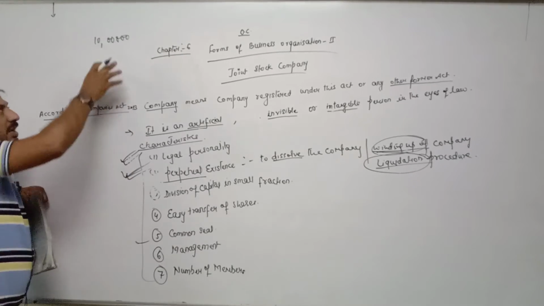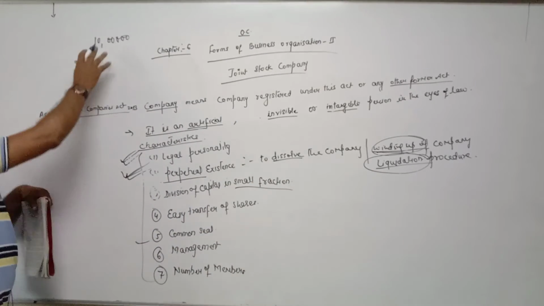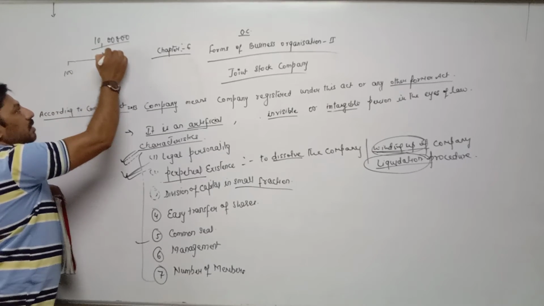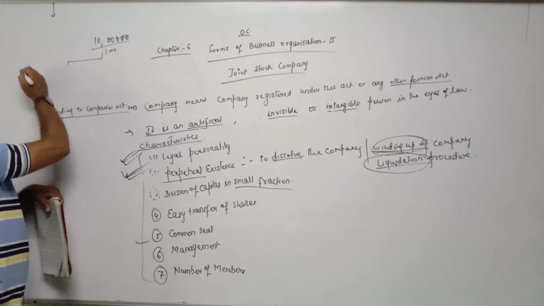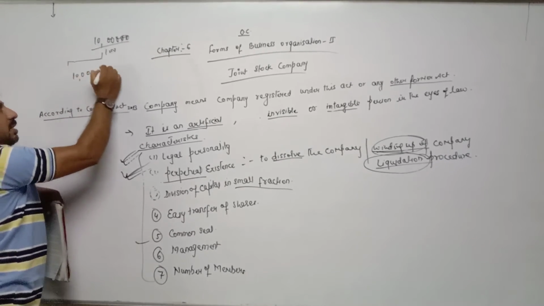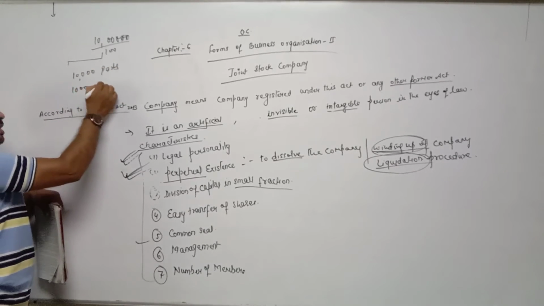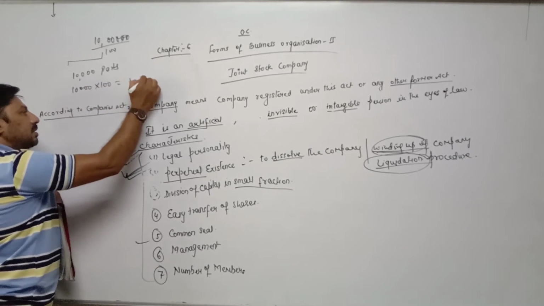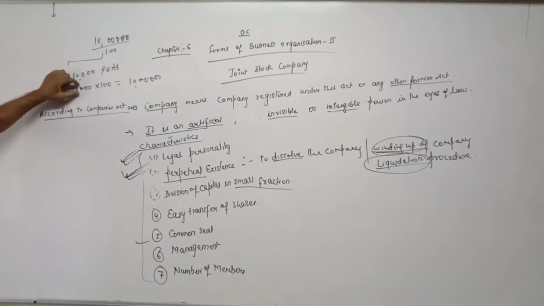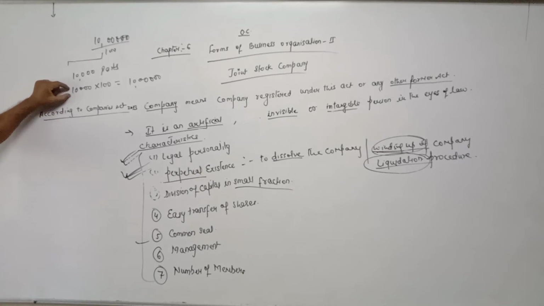What they will do is divide this 10 lakh rupees into small fractions. For example, if they divide it into parts of 100 rupees, 10 lakh divided by 100 becomes 10,000. It means the total 10 lakh rupees is divided into 10,000 parts, 10,000 into 100 gives 10 lakh, and each part is of 100 rupees. Each part is called a share.